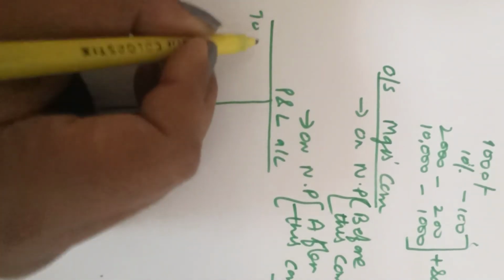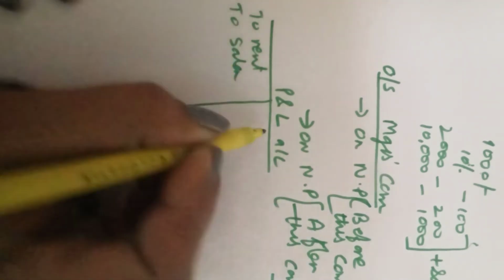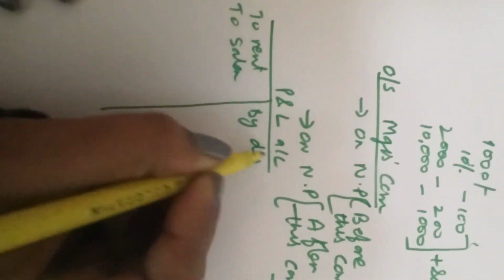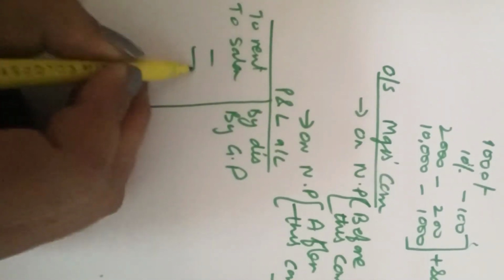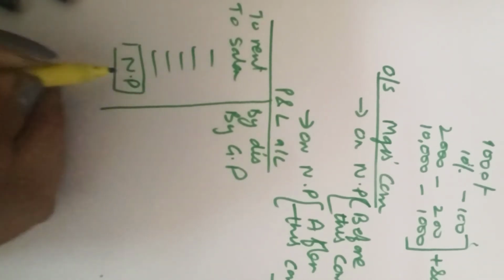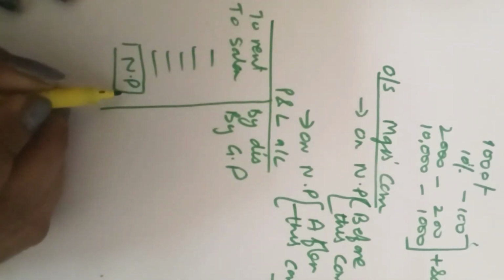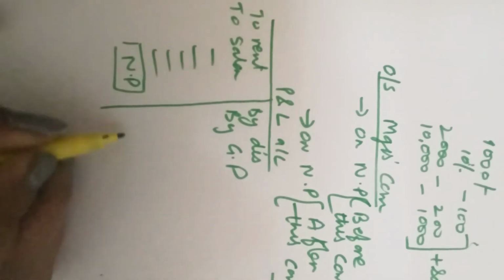All the expenses, rent, salaries, discount, gross profit, everything has been taken here, and we come to this net profit. This net profit we are taking to calculate. On this net profit we will charge the commission.